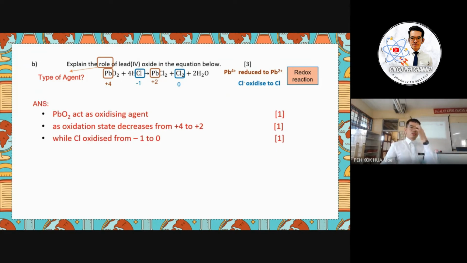Okay, so the answer is actually straightforward here. So PbO2 acts as the oxidation agent, seeing the Pb4+ is reduced to Pb2+. Okay, so you have to mention the oxidation state decreases from +4 to +2, and the Cl is oxidized from -1 to 0 here. So 3 marks. Understand? So it's quite a similar question we discussed, right? You can go back and look at what I already recorded if you think you need it.